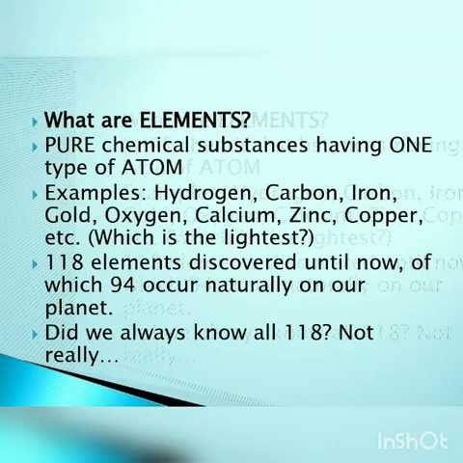Now, how to write the chemical symbol? If there is one letter, the letter will be capital. For example, carbon, C will be capital. If there are two letters, like Ca for calcium, the first letter will be capital and the second letter will be in lowercase: capital C and small a.